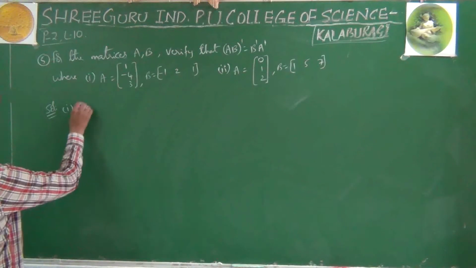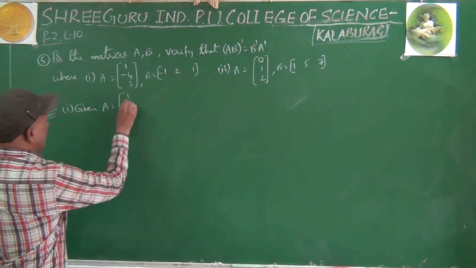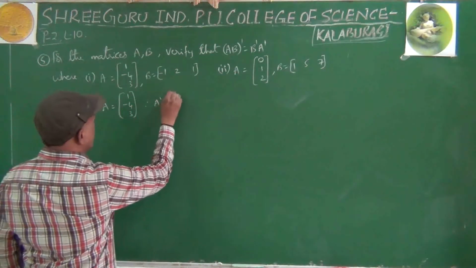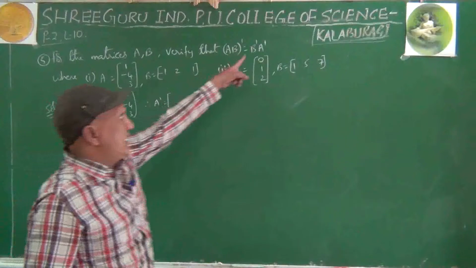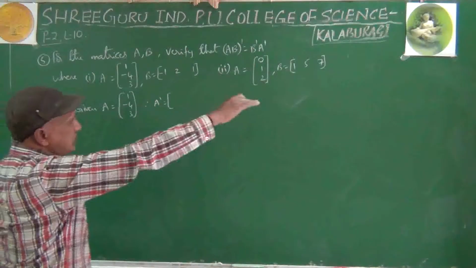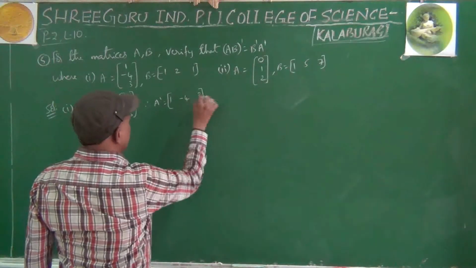Given capital A equals 1 minus 4, 3. Therefore A dash equals, why? Because we want A dash here. A dash equals, that's it, 1 minus 4, 3.